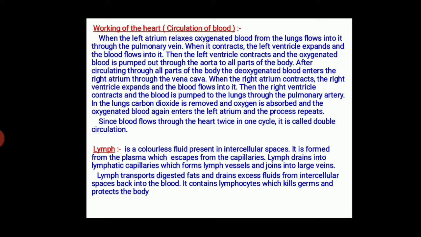Now we talk about lymph vessels. They are thin-walled and resemble veins. Valves are present, so lymph flows in one direction. Lymph moves due to the contraction of the walls of the lymph vessels.